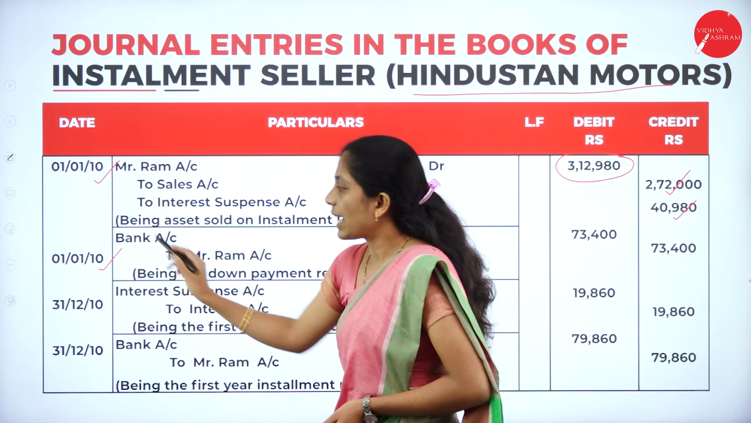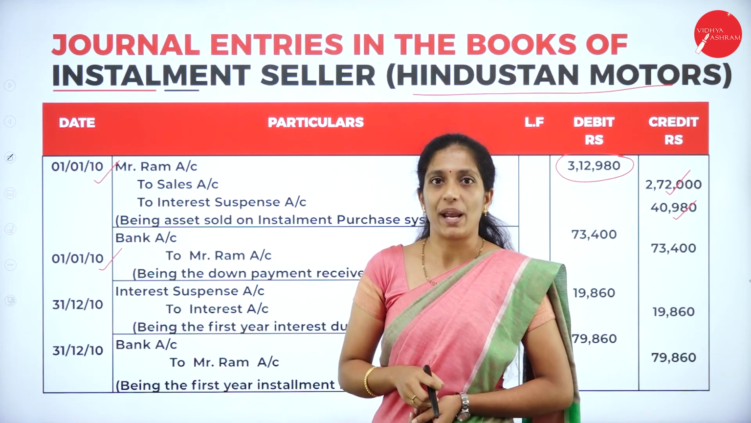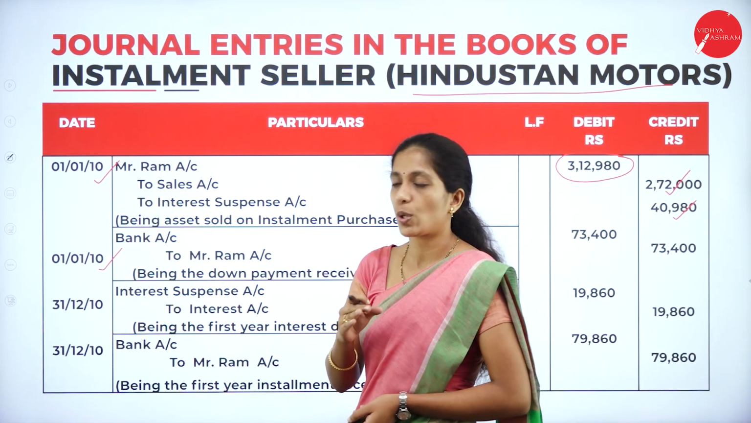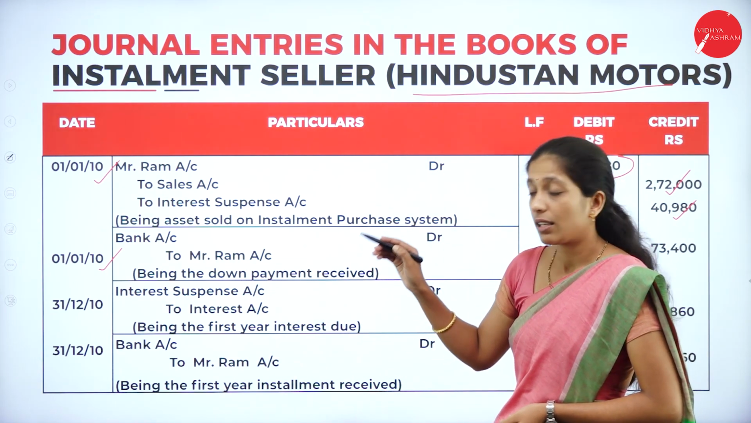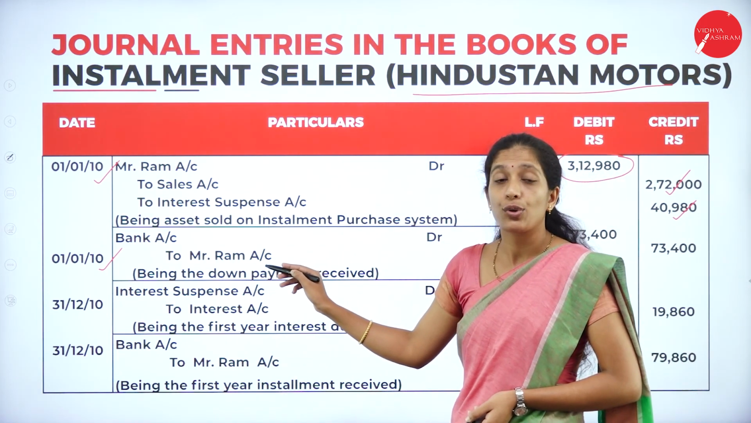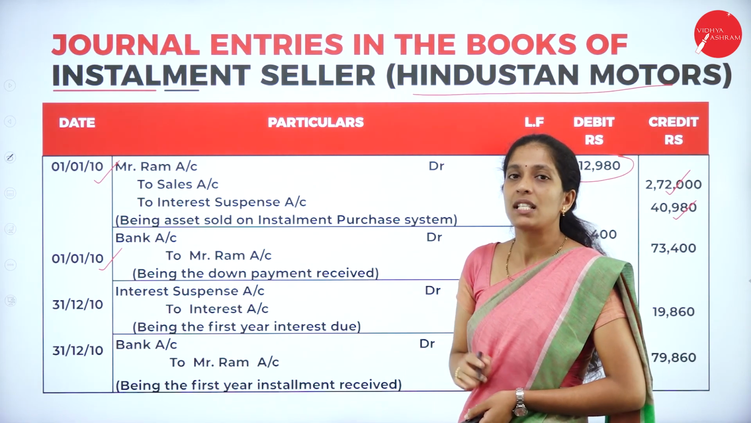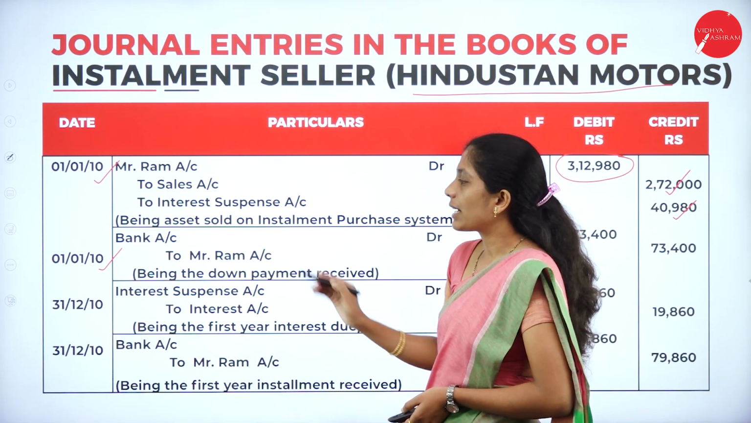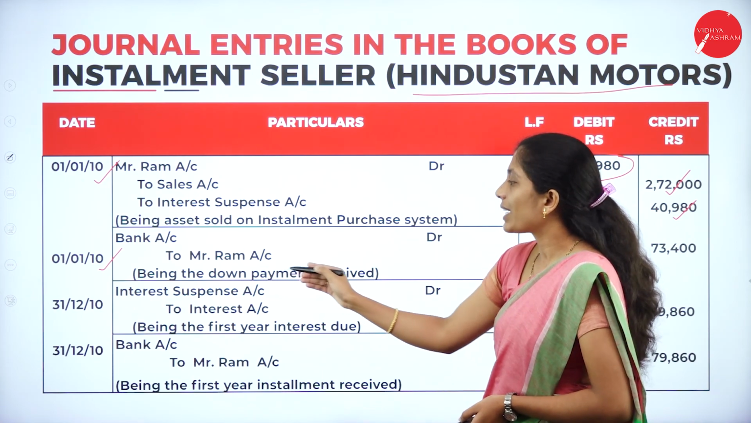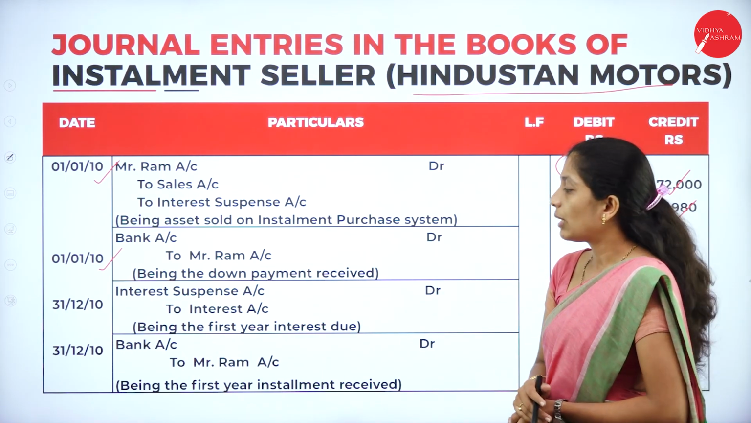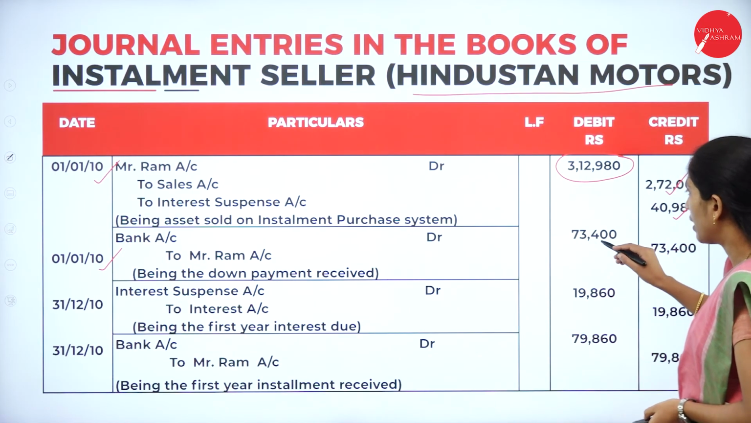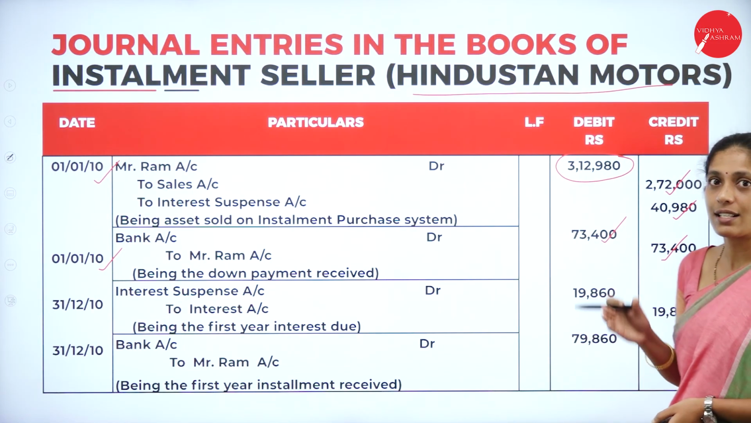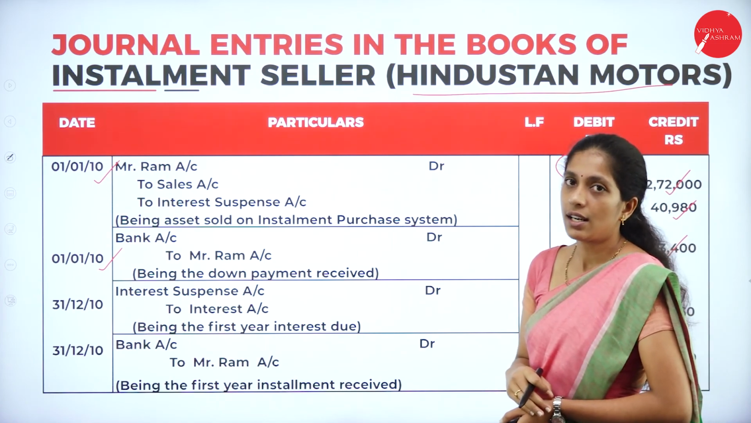And on the same day he has received the down payment from the installment purchaser. So what is the entry? Bank account debit, to installment purchaser account. Who is the installment purchaser here? Mr. Ram. So bank account debit to Mr. Ram account, being the down payment received. What is the down payment received? That is 73,400. So record that. The second entry is for receiving the down payment.